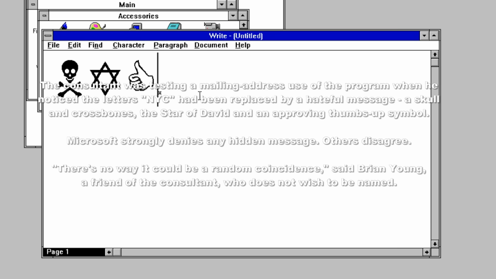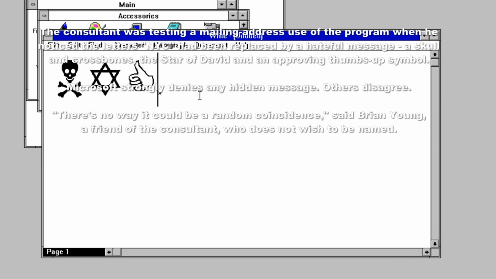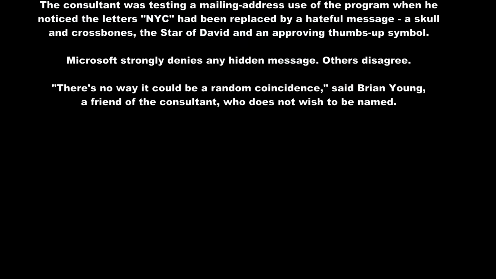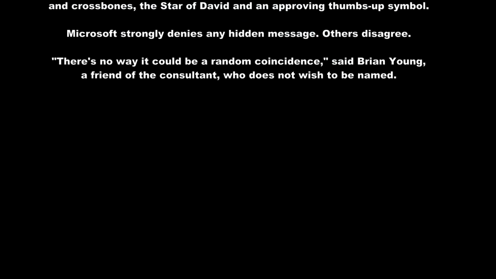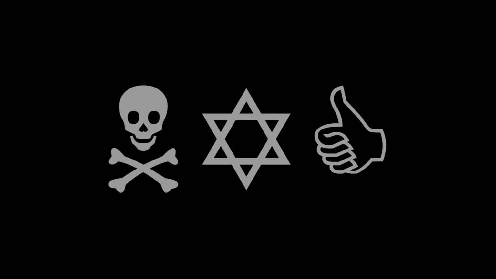Microsoft strongly denies any hidden message. Others disagree. "There's no way it could be a random coincidence," said Brian Young, a friend of a consultant who does not wish to be named. Apparently Brian Young calculated the odds of the 3 letters of the alphabet being combined with 255 symbols to be less than 1 in a trillion. Less than 1 in a trillion, hey Brian? Good work.